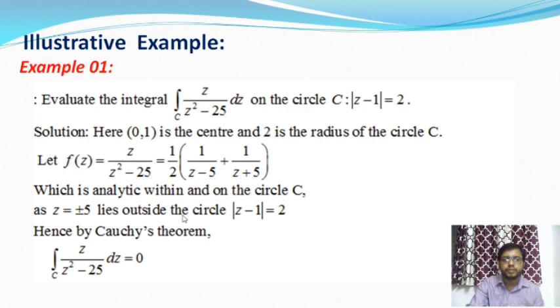Therefore, from Cauchy's theorem, the integration over C of z by (z square minus 25) dz is equal to 0. This is the value of this integration.